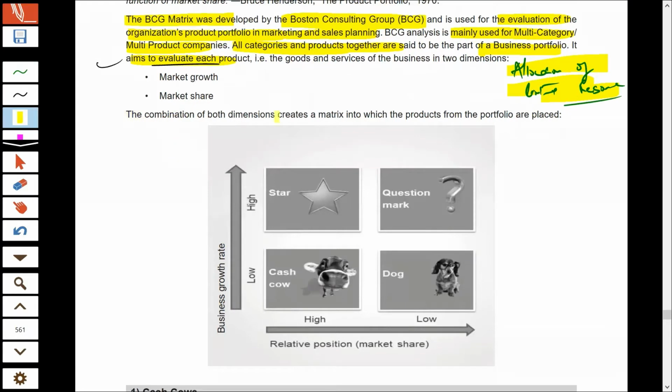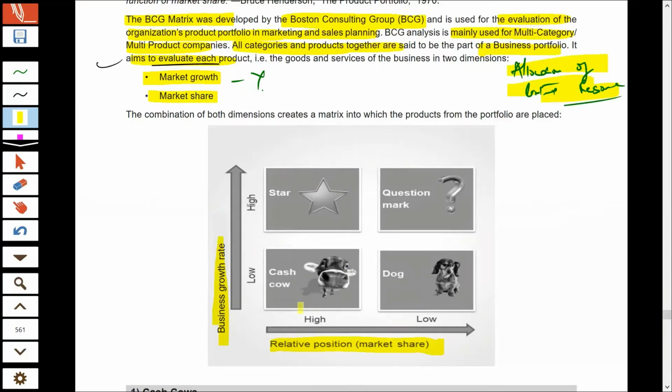Now, this is done on the basis of analysis on 2 dimensions. The 2 dimensions include market growth rate, which is placed on the y-axis. Please remember, market growth rate is placed on the y-axis, and on the x-axis we have relative market share. Now, what are these two? We'll look at them in a moment.